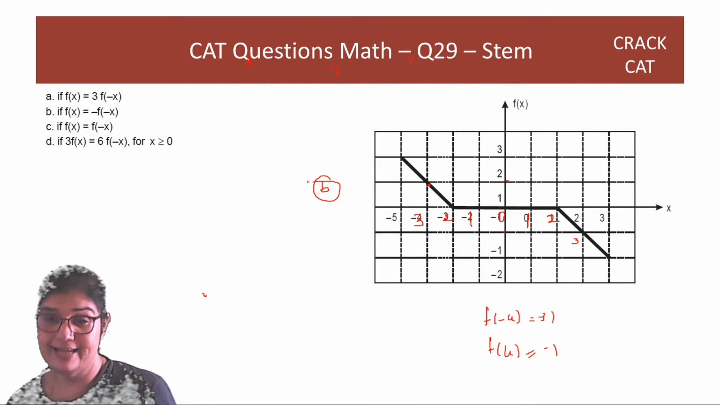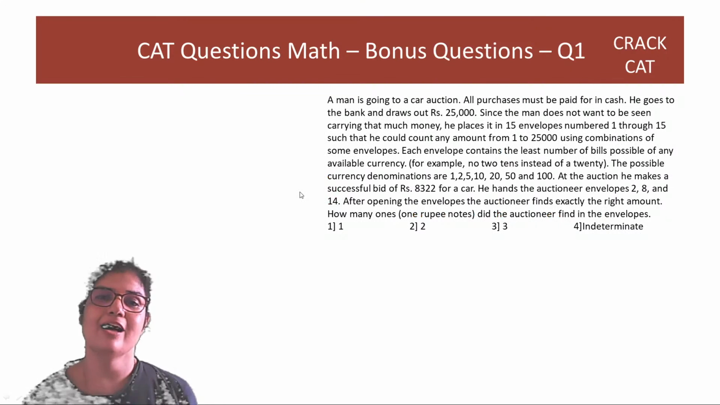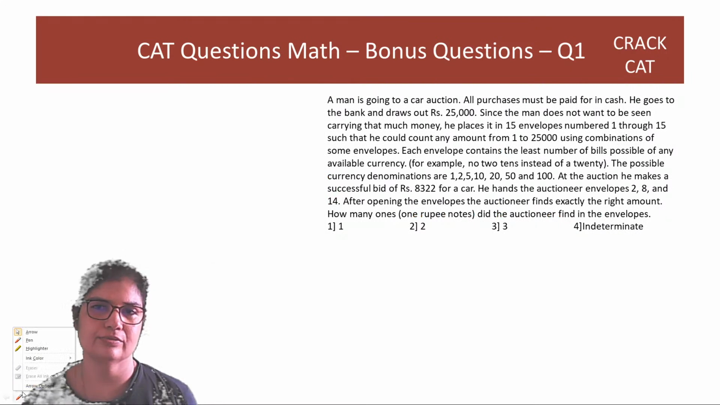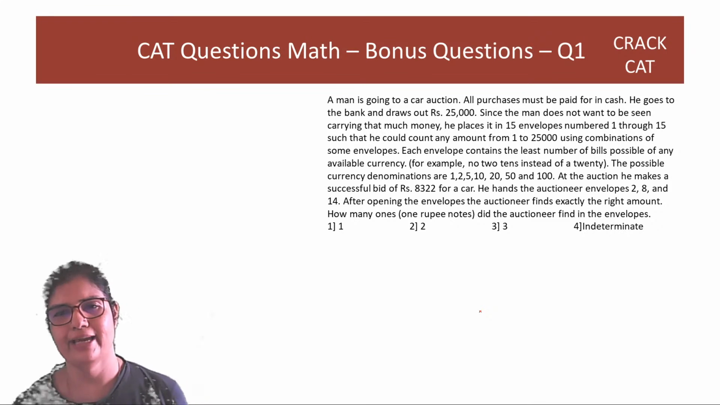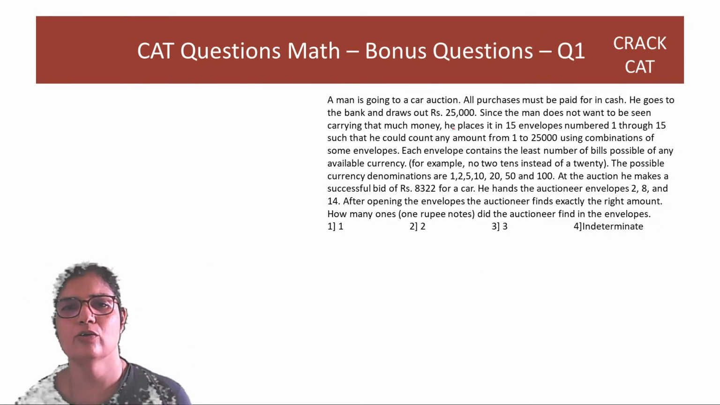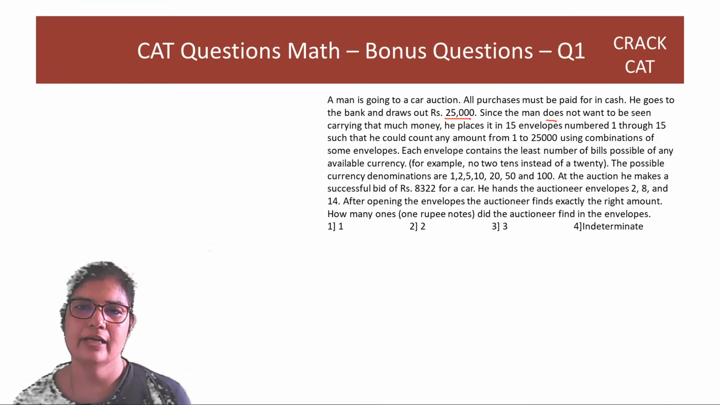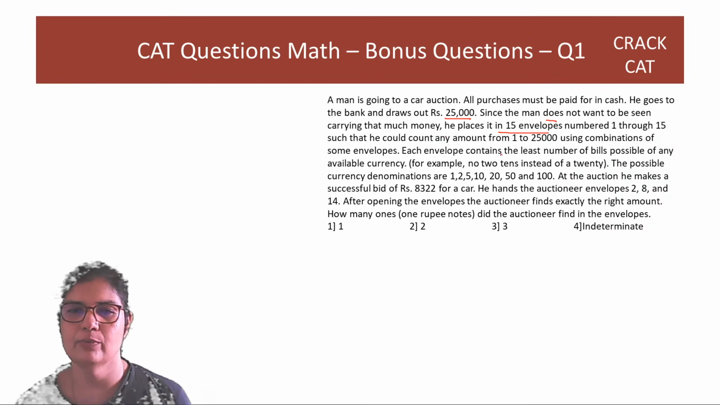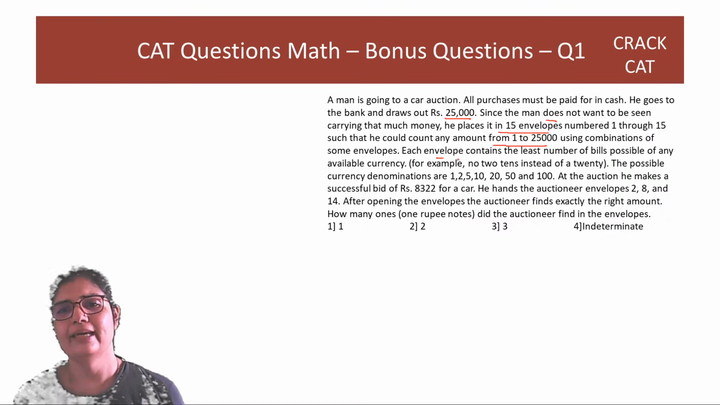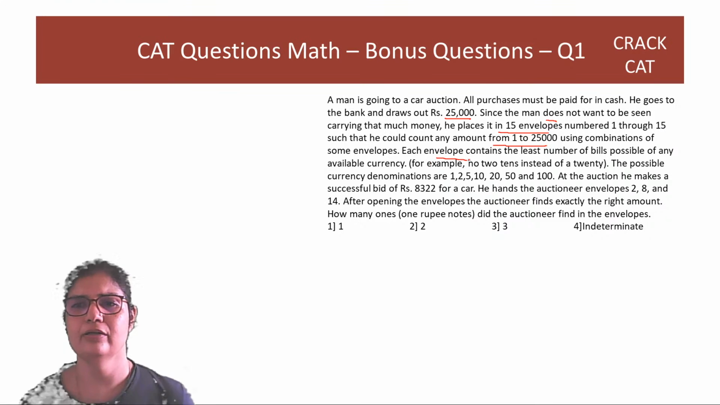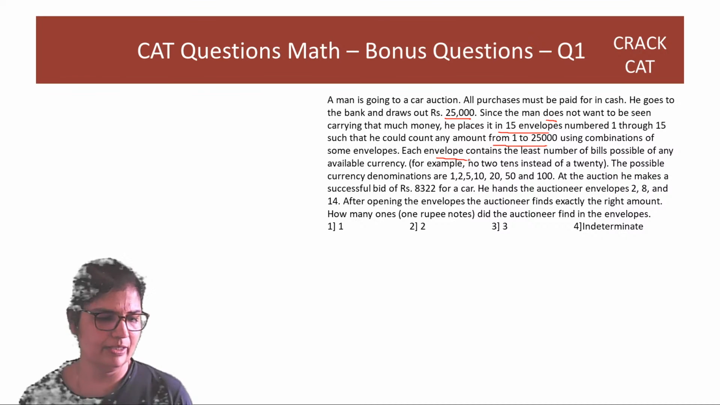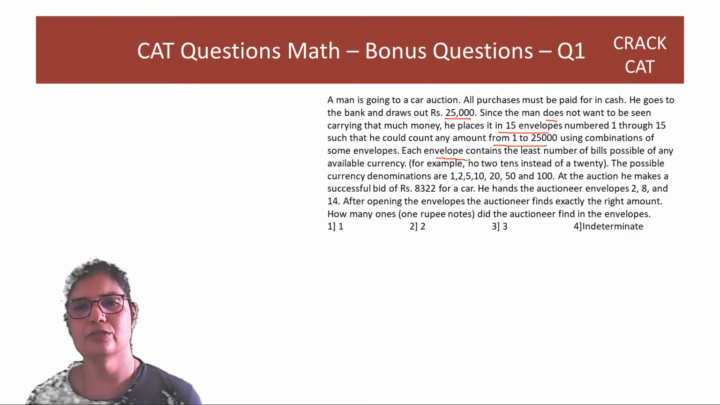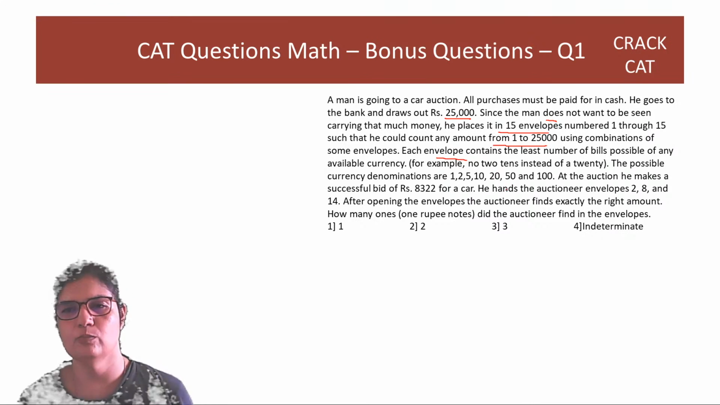Right? Great guys, here are some bonus questions. A man is going to a car auction. All purchases must be paid for in cash. He goes to the bank and draws out 25,000. Since the man does not want to be seen carrying that much money, he places it in 15 envelopes numbered 1 through 15 so that he can count any amount using combinations of some envelopes. Each envelope contains the least number of bills possible of any available currency. Right? So you try and minimize the number of bills you put in.